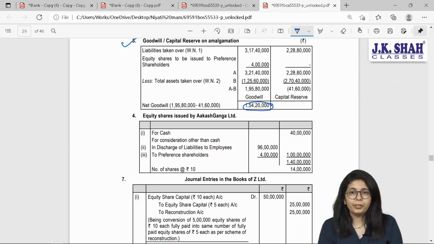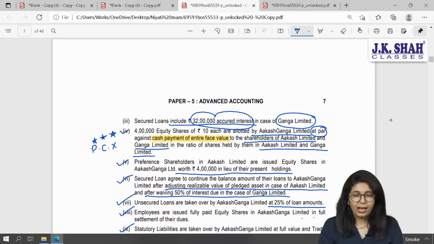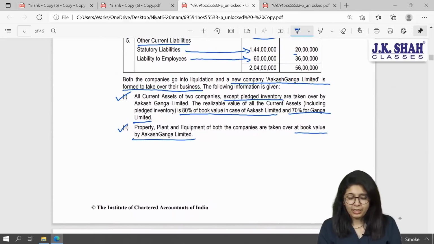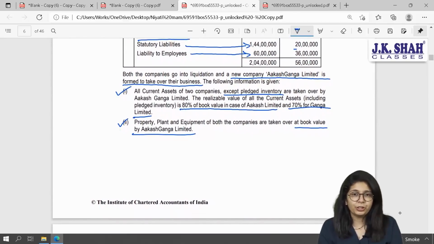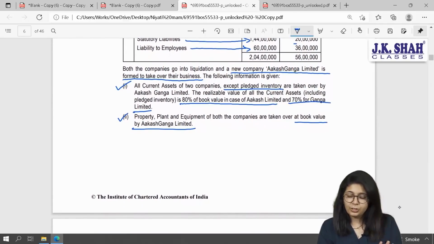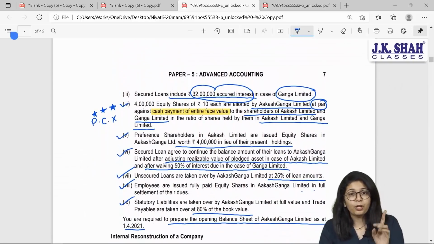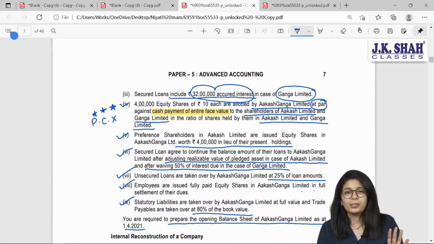But what about equity shares? We will have to calculate that. In our sum, how many times did the new company issue equity shares? Let us see. In first adjustment, no equity shares are issued. In second adjustment, no equity shares are issued. Neither in third one, but in fourth one, 4 lakh equity shares of 10 each are issued at par. No securities premium.